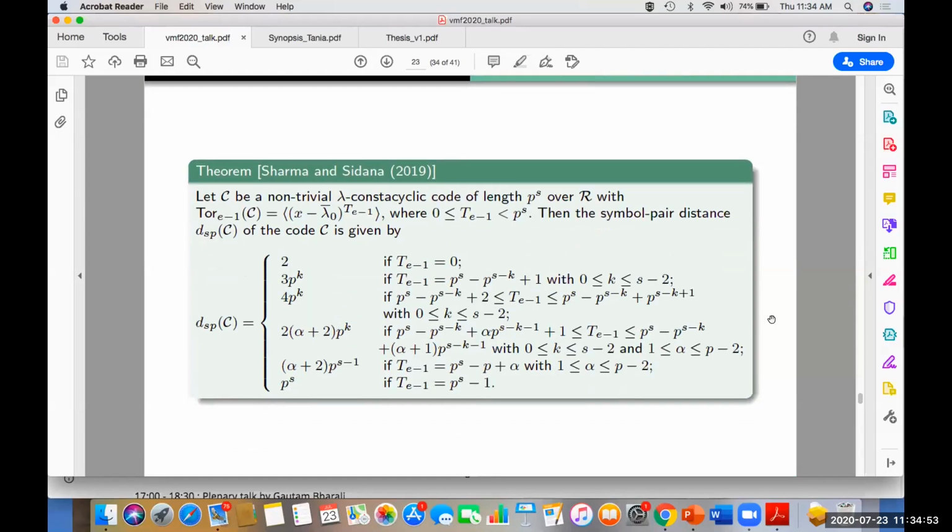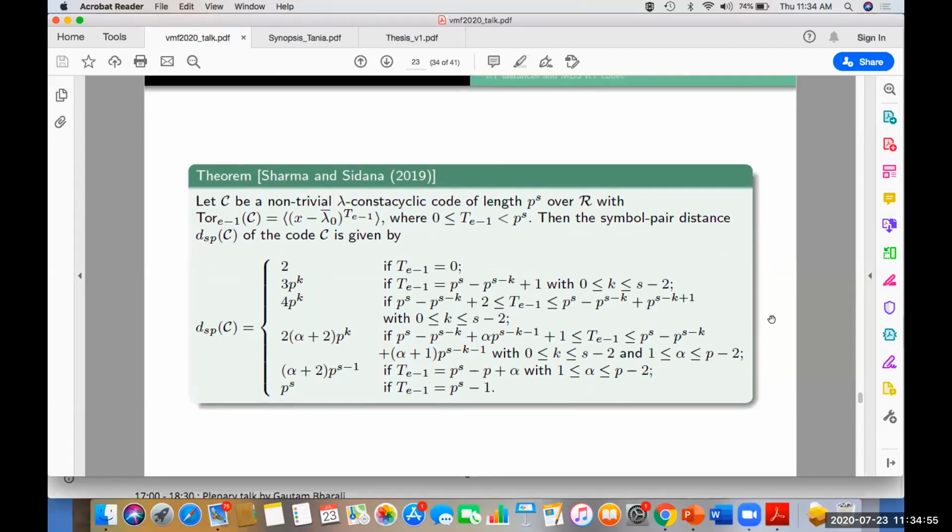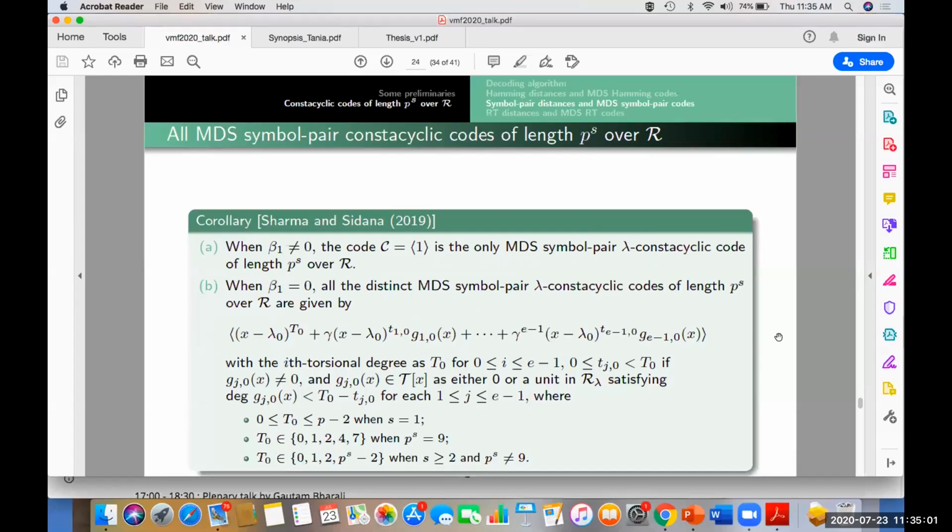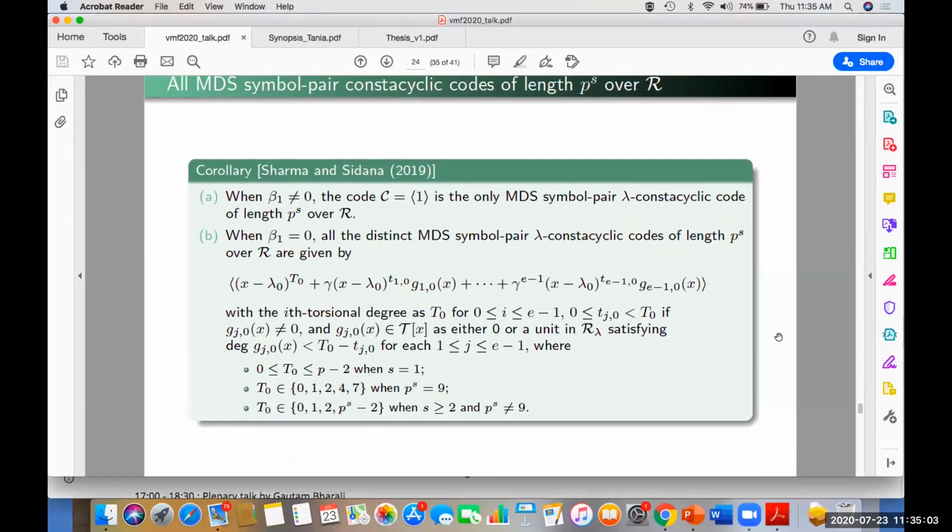Now, the symbol-pair distances of lambda constacyclic codes are given by this number, and using this result we have identified all MDS symbol-pair codes. And again in this case, when beta 1 is 0, there are several MDS symbol-pair codes, and when beta 1 is non-zero, only the full code is an MDS symbol-pair code.